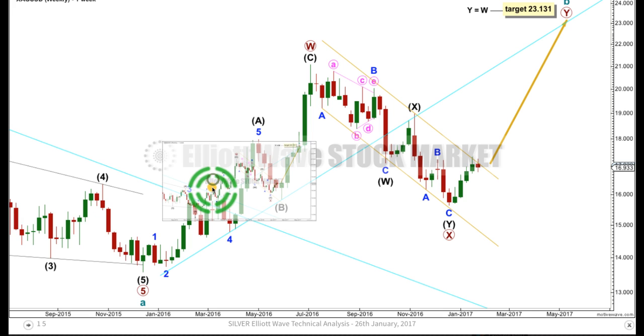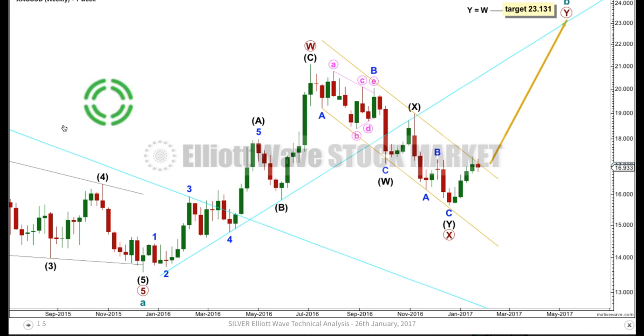Let's have a look at the Elliott wave count first, classic technical analysis next. Both my weekly Elliott wave counts see a 5-wave structure complete from the all-time high down to this low in December 2015 here, a 5 down for cycle wave A, and now cycle wave B is underway. This first weekly wave count sees cycle wave B unfolding as a double zigzag. B waves can be any corrective structure and there are more than 23 possible structures. So we have to be flexible with B waves and consider multiple options.